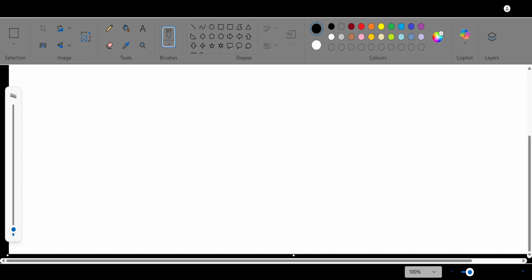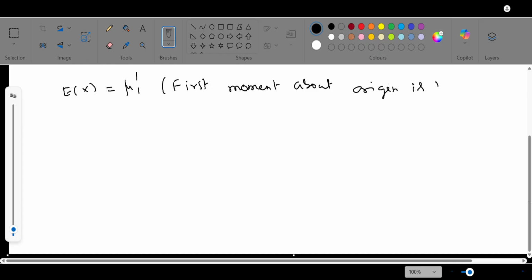Now we can see the mean and variance can be derived by means of moments. How does it come? Particularly, E of x is the mean. E of x to the power r is mu r dash. So when we take r equal to 1, the first moment about origin is the mean.